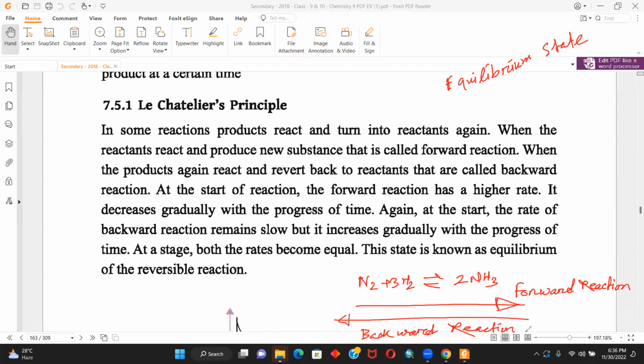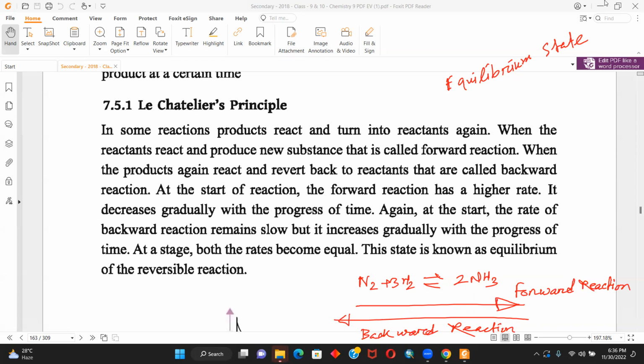The creation of 2NH3 from N2 + 3H2 is considered the forward reaction, and the creation of N2 + 3H2 from 2NH3 is considered the backward reaction. Why is that important? I will come back to that.